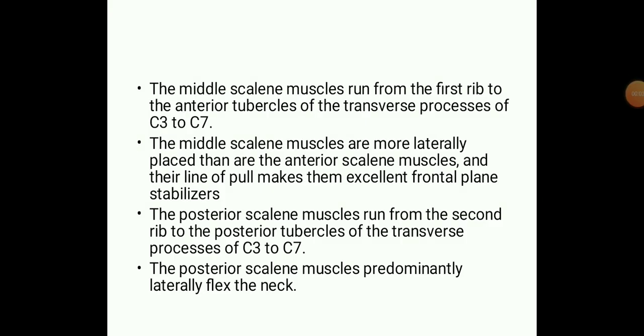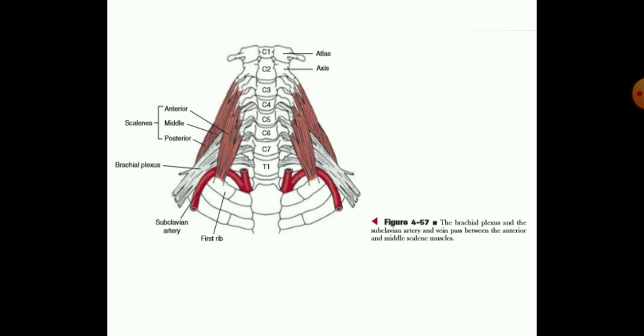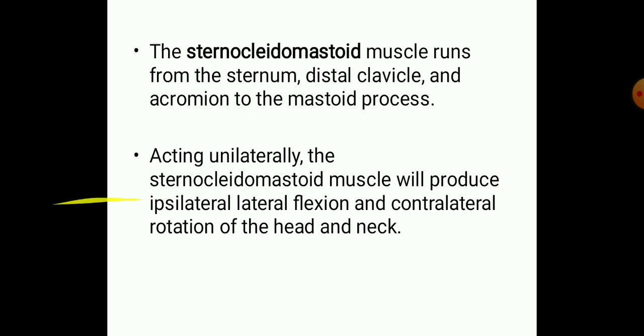The middle scalene muscles are more laterally placed than the anterior scalene muscles, and the line of pull makes them excellent frontal plane stabilizers. The posterior scalene muscles run from the second rib to the posterior tubercles of the transverse process of C3 to C7, and they predominantly laterally flex the neck. So this is the arrangement of the scalene muscles. We have three scalene muscles, anterior, middle, and posterior, and all three have their own functions.